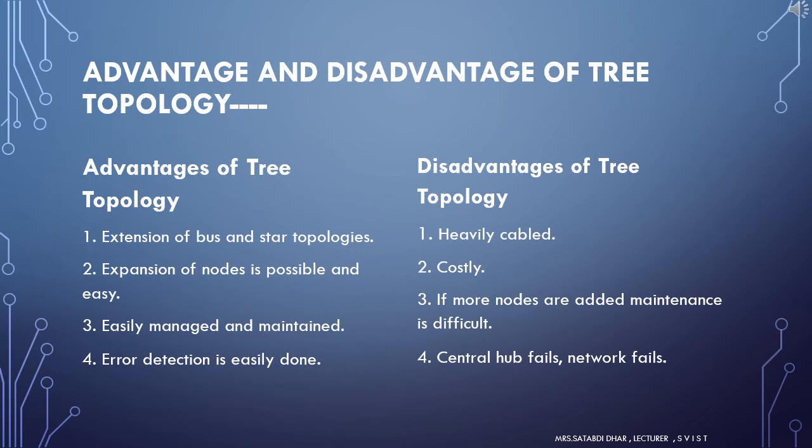Now come the disadvantages. The disadvantages of this tree topology are: it is a heavily cabled topology. If more nodes are added, then its maintenance is difficult. If the hub or concentrator fails, attached nodes are also disabled.